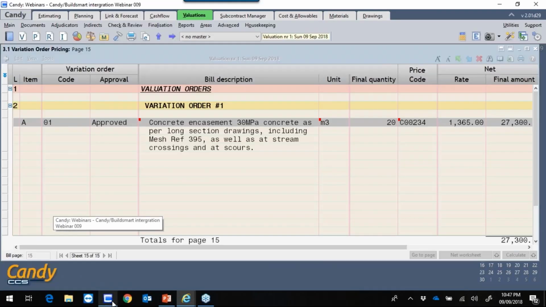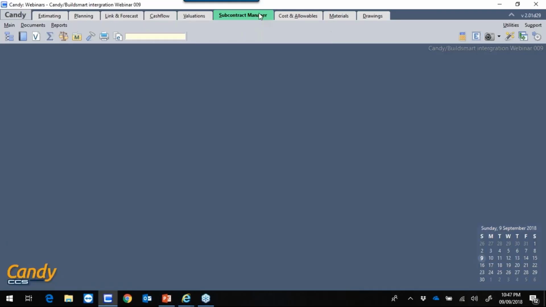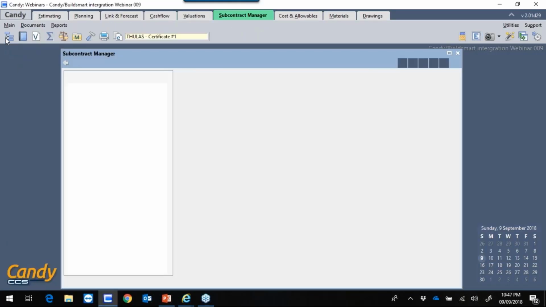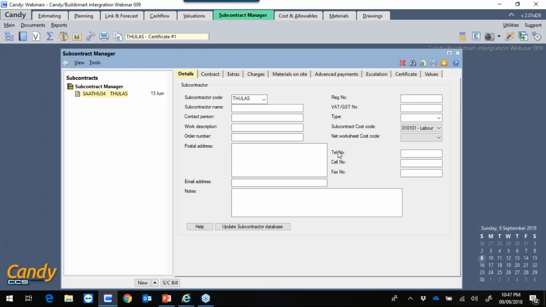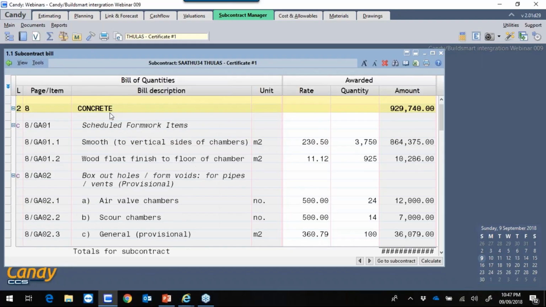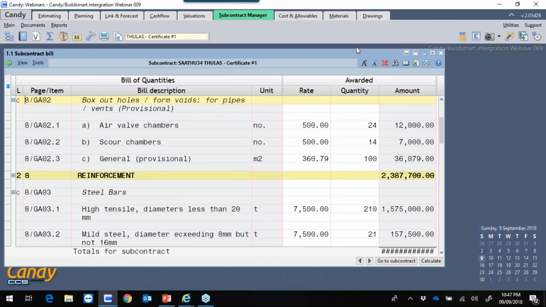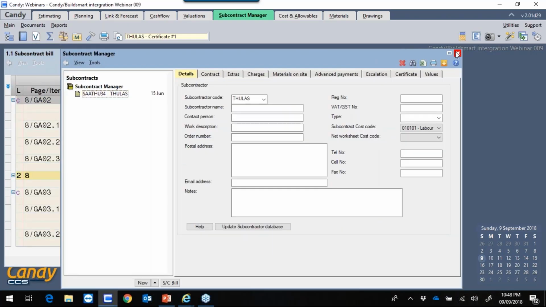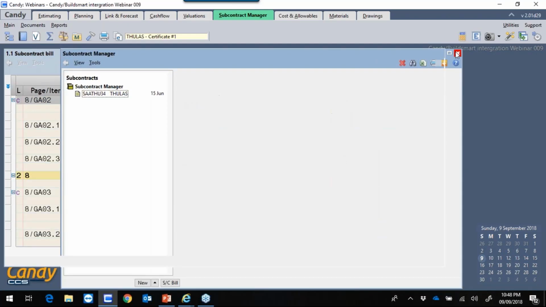To do that, I'll go back to Candy, go to my subcontract manager, open my subcontract manager. You'll see that I created a package for Tulas, and Tulas has a subcontractor code and, very important, a subcontractor cost code. If I open the package, you'll see that there's items allocated to him at a specific rate and a specific quantity. Then I will transfer the certificate number 1 for payment.